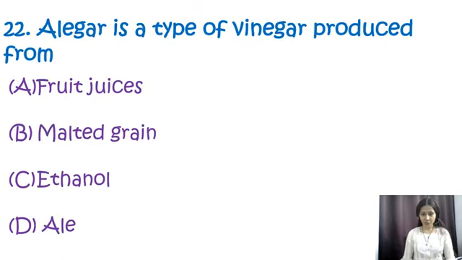Question number 22. Alegar is a type of vinegar which is produced from, options are fruit juices, malted grains, ethanol, and ale. So the correct option over here is D, that is ale. Alegar is a type of vinegar which is traditionally made from the fermentation of ale, a type of beer which is allowed to undergo acetic acid fermentation to convert the alcohol into vinegar. So the correct option over here is D, that is ale.